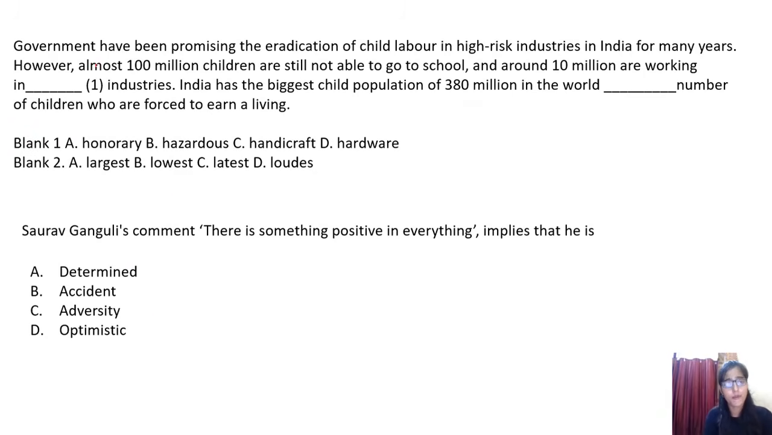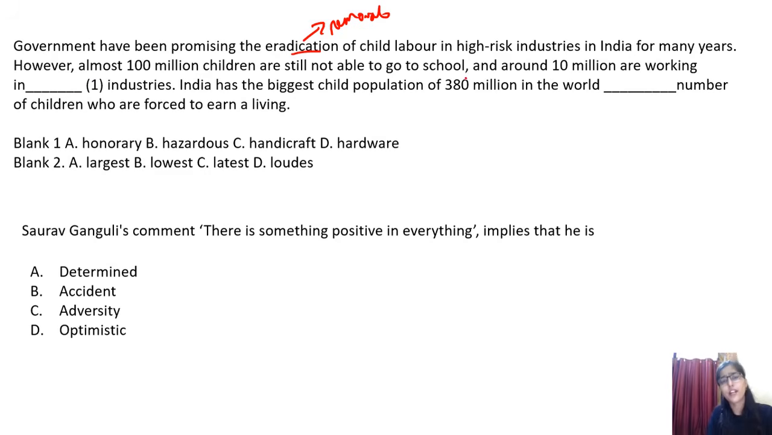Okay. So, government has been promising the eradication. Try to memorize this vocabulary part. Eradication means removal, right? So try to memorize these sorts of things. So government has been promising the removal of child labor in high risk industries in India for many years. However, almost 100 million children are still not able to go to school, and around 10 million are working in a dash industry. So, do you really think that honorary will be a suitable word to be placed here?